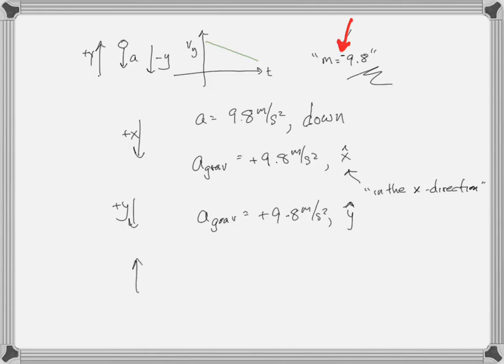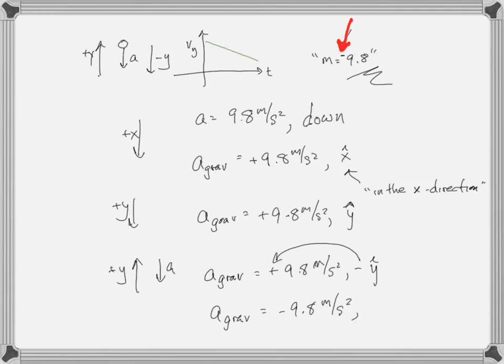But if I define up as the positive y direction, then my acceleration due to gravity is equal to plus 9.8 meters per second squared, and you might say, wait, you just made a mistake. No. In the minus y direction, because the acceleration of an object falling is in the minus y direction, right? It's plus 9.8 meters per second squared in the minus y direction. And we can distribute that minus sign over here. So we say, okay, in that case, acceleration due to gravity is minus 9.8 meters per second squared. But what we really mean is minus 9.8 meters per second squared in the y direction. The minus sign belongs with the direction, not with the number.